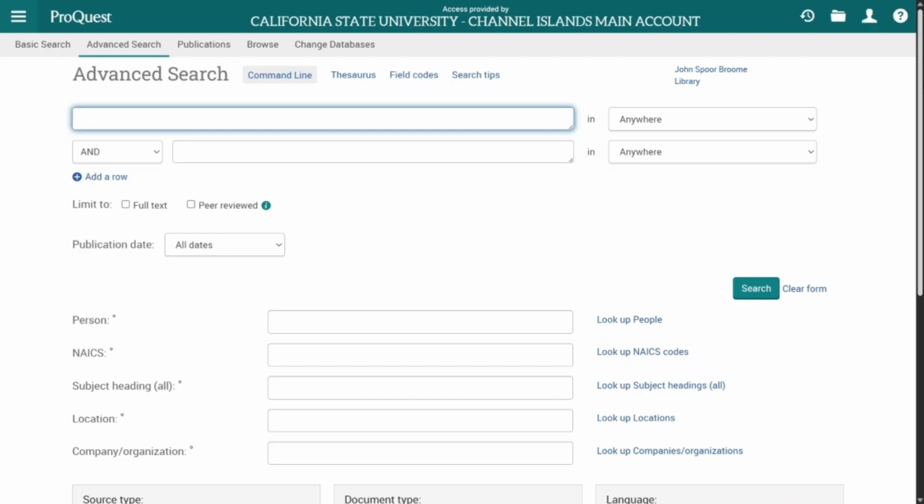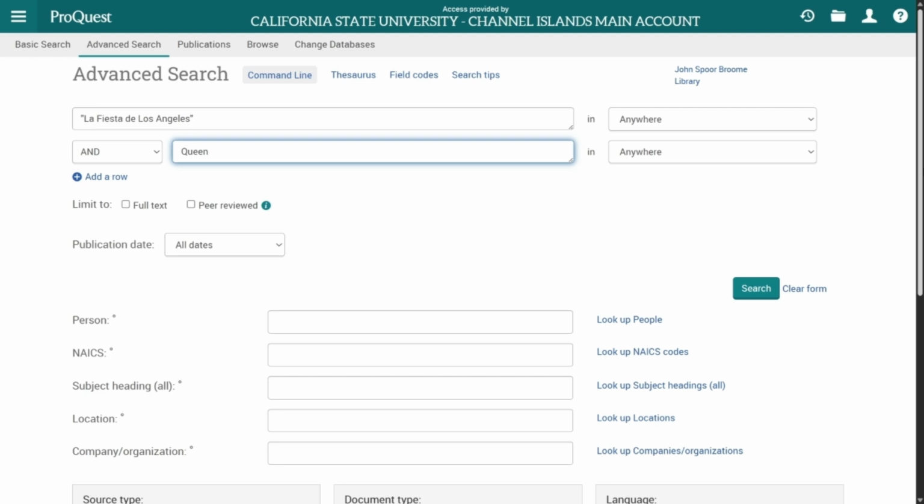So, how would they have talked about this festival in the past? We have an event name, La Fiesta de Los Angeles. We place this phrase in quotation marks so the search engine will search these words in this exact order, rather than the words randomly placed throughout the article. On the next line, let's enter Queen. This will narrow our search to articles on the queens at the festival.